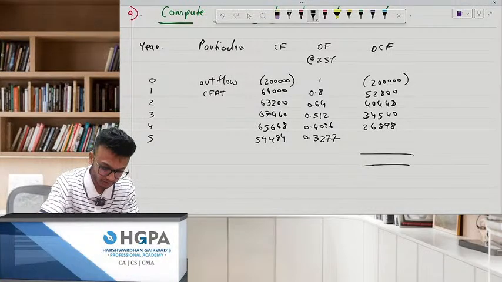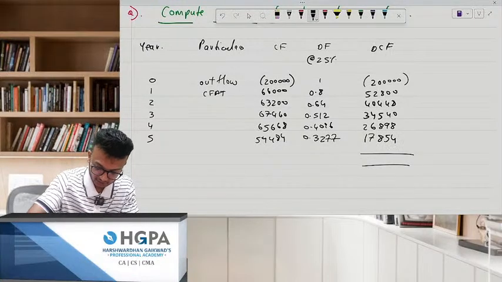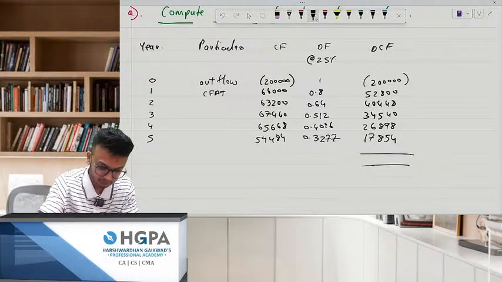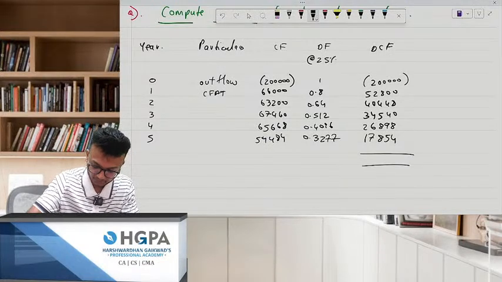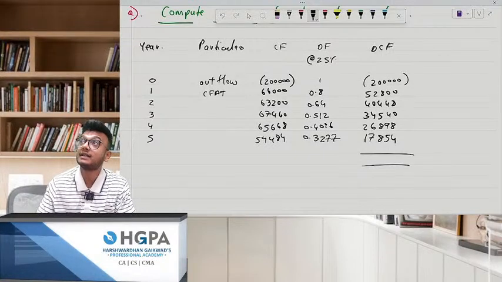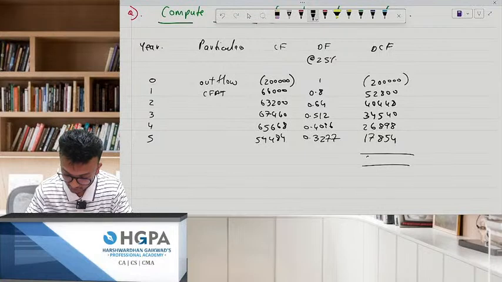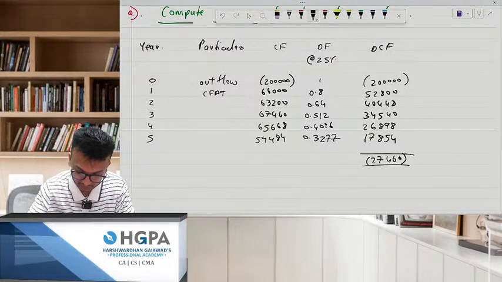Then 54,484 into 0.3277 is 17,854. Just see, the answer is negative of what? 448 plus 34,540 plus 26,898 plus 17,854 minus 2 lakh. Your answer is negative 27,460. So we could have got it at 20% also.